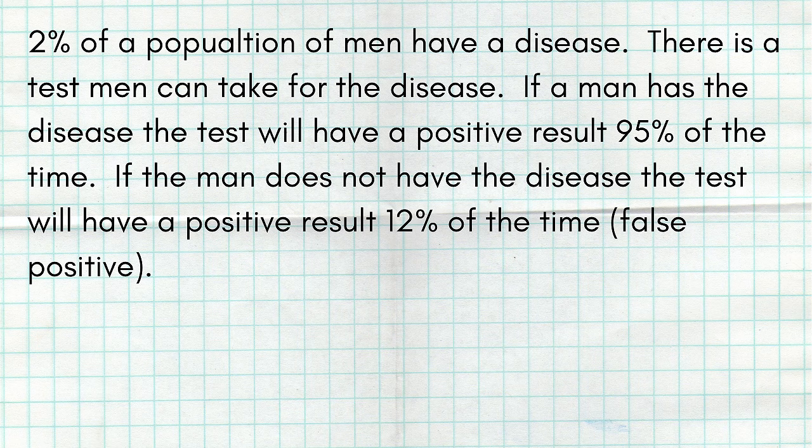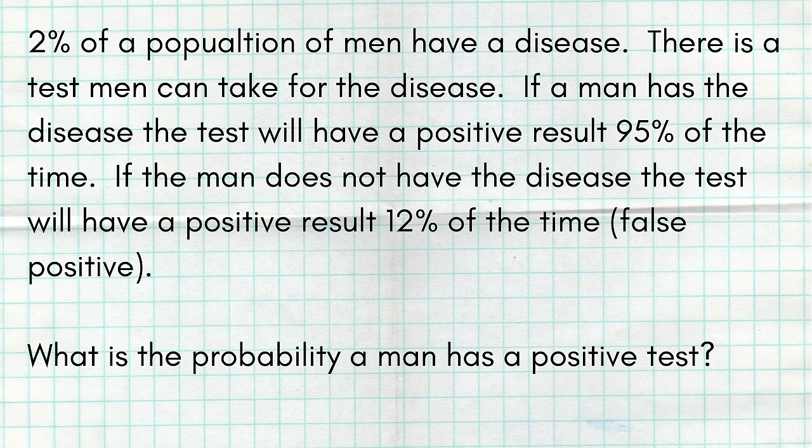So if a man has the disease, the test will give a positive result, saying they have the disease, 95% of the time. If the man does not have the disease, the test will have a positive result 12% of the time. Well, that's called a false positive because it says it's positive, but remember, the man doesn't have the disease. What is the probability a man has a positive result?